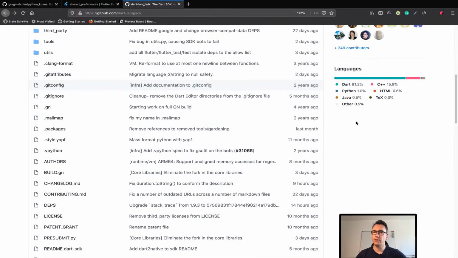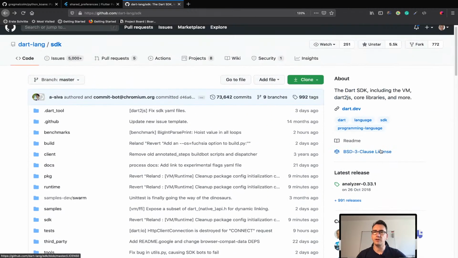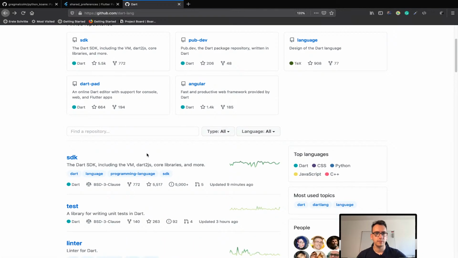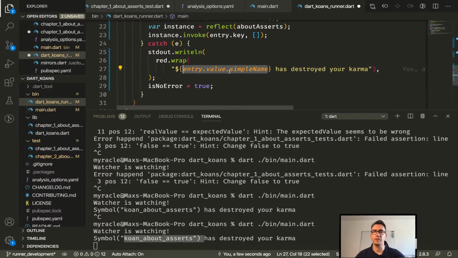Yeah, so pretty interesting. I like this feature from GitHub to see in which languages something is written. And the SDK is mostly everything that is part of it. And I think all the packages from Dart are written in Dart, besides the language part. Yeah, sorry, I'm always happy with this part.